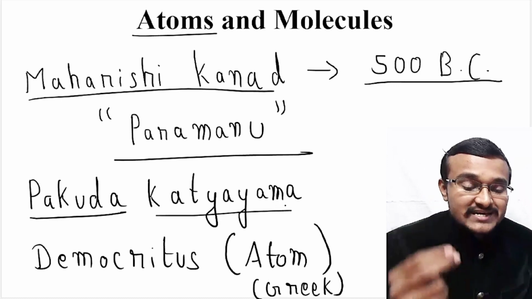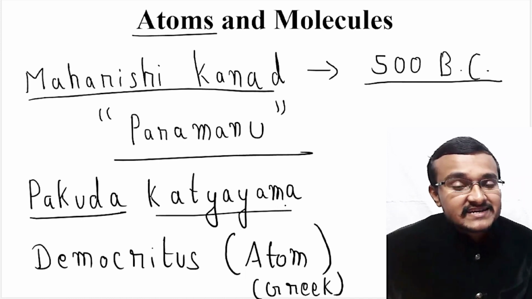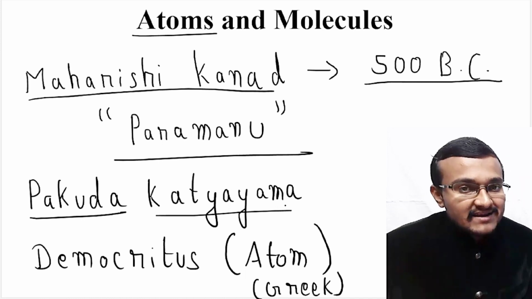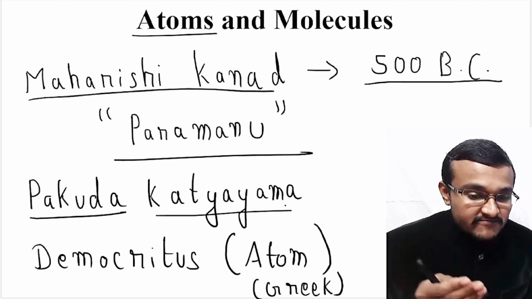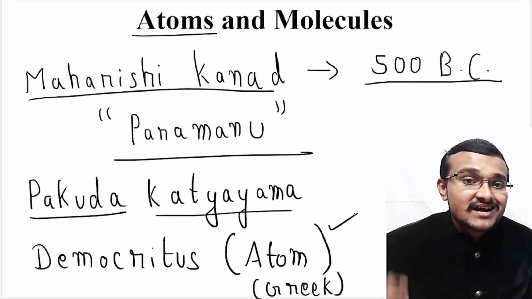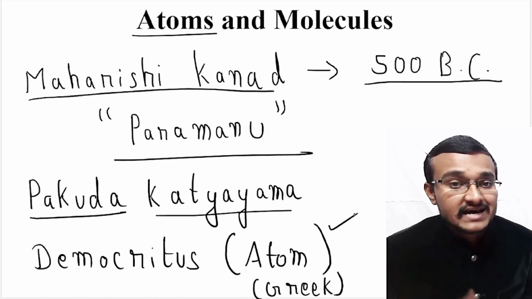So he actually came up with the theory of compounds, where Maharshi Kannad came up with the theory of Paramanu or atoms. Parallelly, in Greek, there was a philosopher called Democritus who actually coined this particular word atom. So atom means indivisible particle which cannot be further divided into another particles.